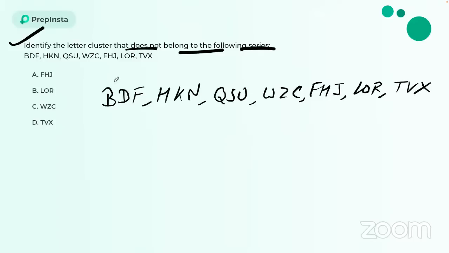B, C, D, so I can say plus 2, then E, F, plus 2 again. H, I, J, and K, so again plus 3. L, M, N, again plus 3. Q, R, S, plus 2, then U, plus 2 again.